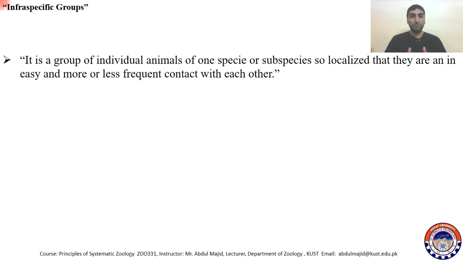As we discussed in the previous definition, Deem is a subpopulation of a large population, a small portion of a very huge species group, or a more localized population of a subspecies, whose organisms are in more or less frequent contact with each other. So we also consider them as a Deem.